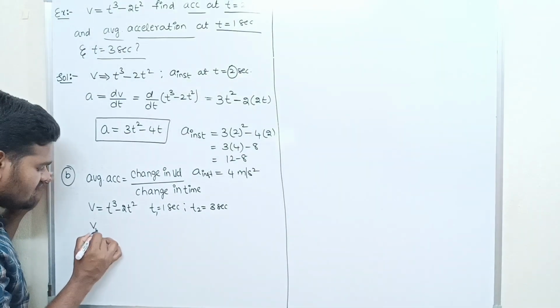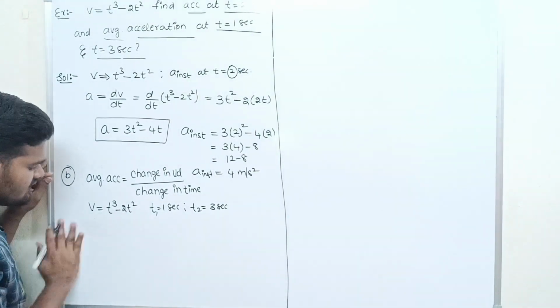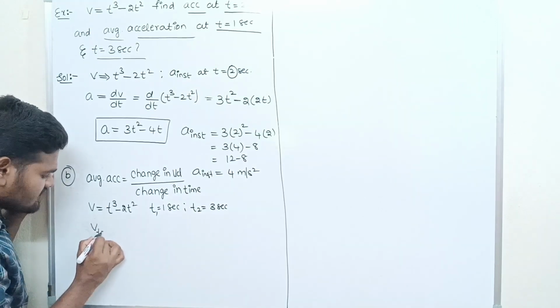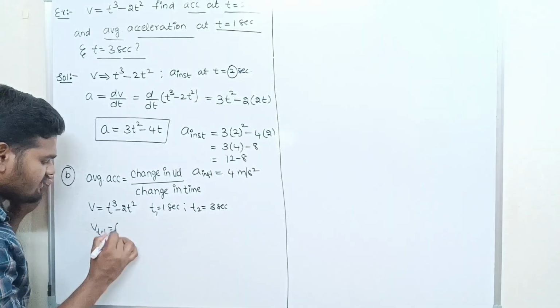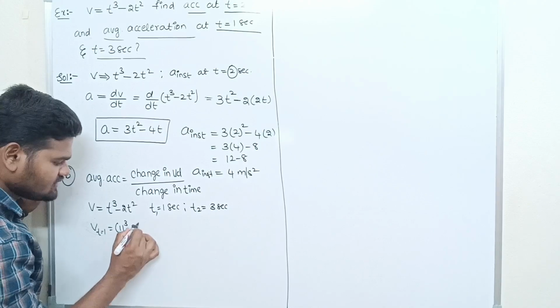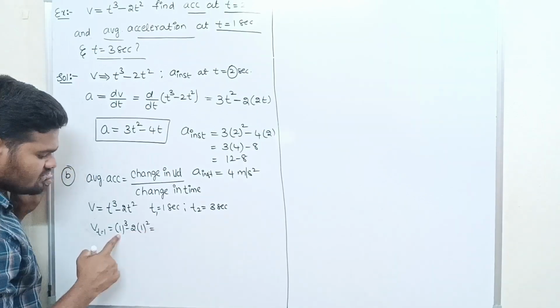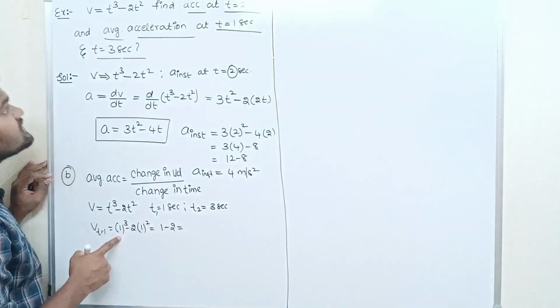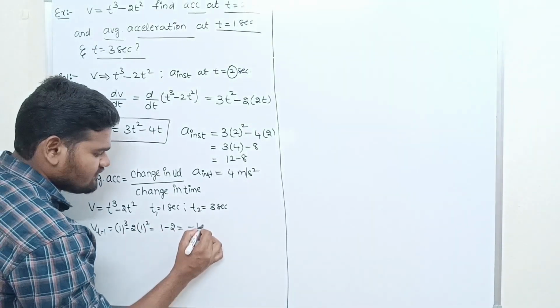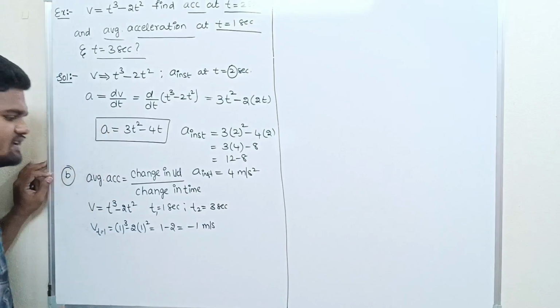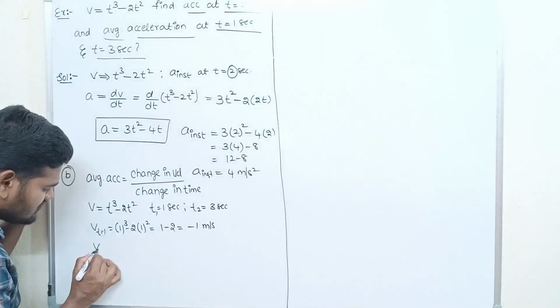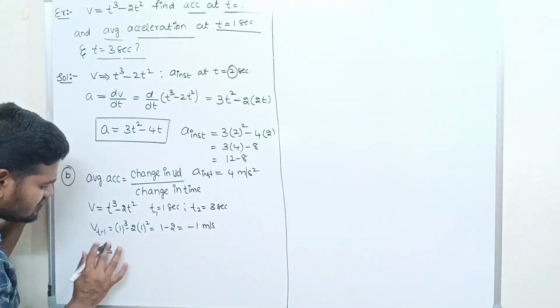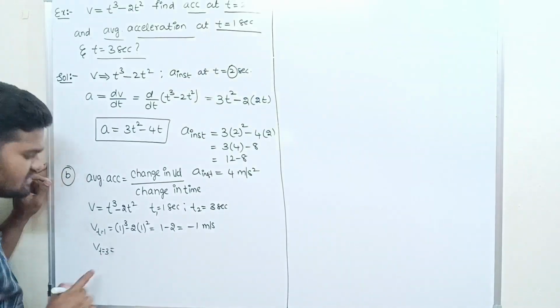Velocity at t equals 1 second is 1 cubed minus 2 times 1 squared, which is 1 minus 2, that is minus 1 meter per second. Next, we have to find the velocity at t equals 3 seconds.